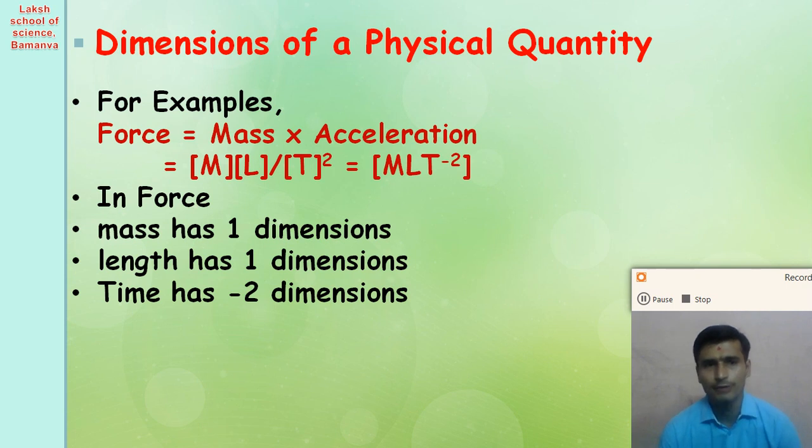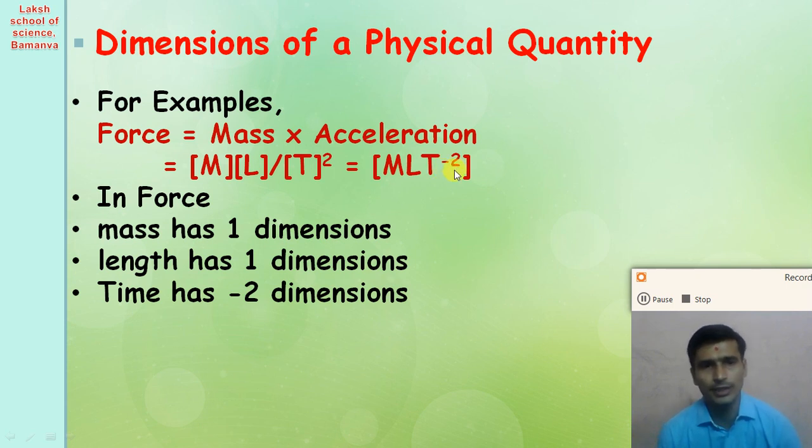So if we put that, we get the equation of the force in terms of all the fundamental physical quantities. Here for the mass we write M, and for the acceleration we write L divided by T squared. L divided by T is the velocity, and divided by time again gives the acceleration, so L divided by T squared. So in a force, the dimension of the mass is 1, the dimension of the length is also 1, and the dimension of the time is minus 2.